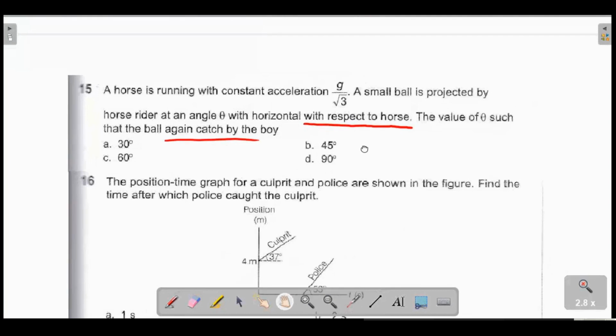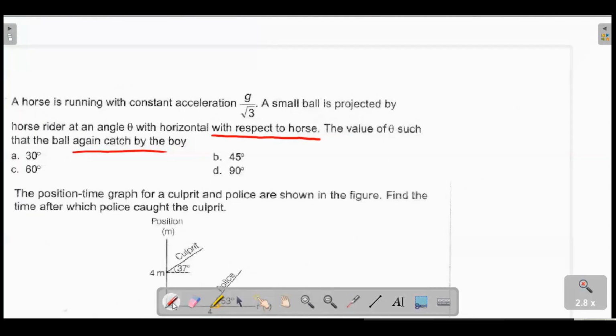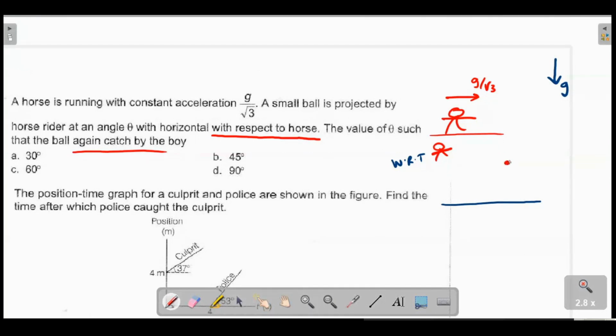I think this is pretty simple. I can't draw the horse, so I'll assume that the boy is moving with an acceleration of g by root 3, and there is anyway the original gravity also. With respect to the boy, if I draw the motion of the ball, let's say the ball has been thrown into the air and it is now somewhere here.